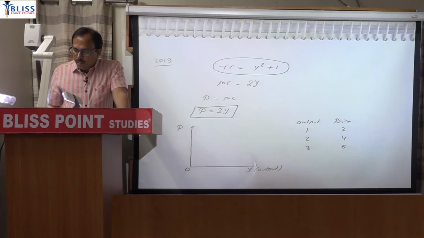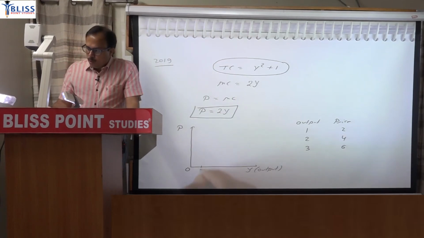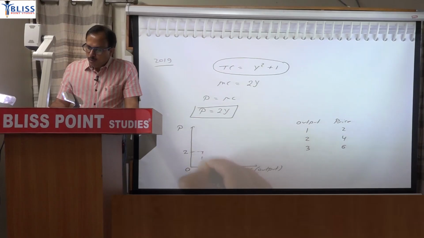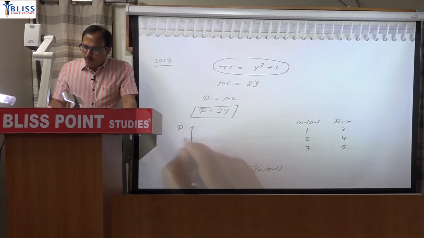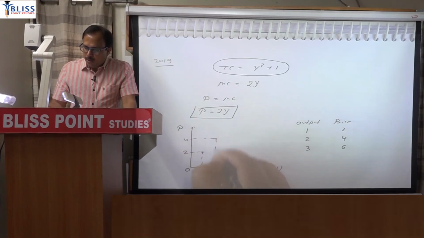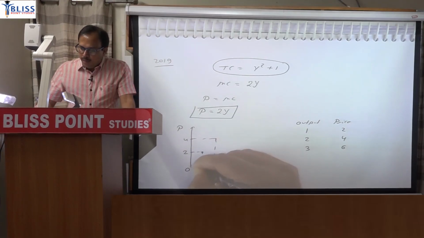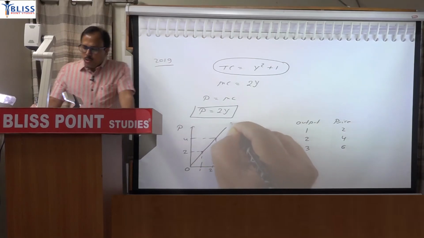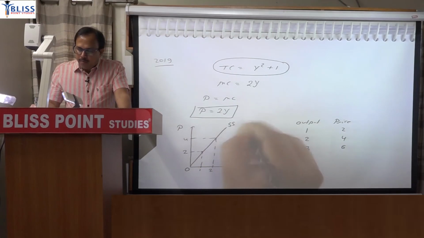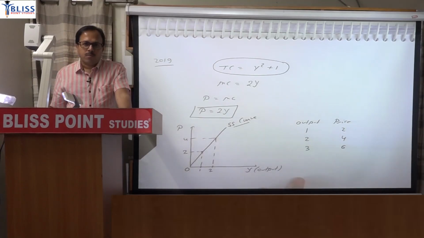So when you plot it, when you write output as 1, you mark price as 2, one point. When you write output as 2, price will be 4, that will be the second point. It will be in fact a straight line. So this is your supply curve, S for supply curve. Supply curve is marginal cost curve. But I said supply is that part of MC which is above the average variable cost.